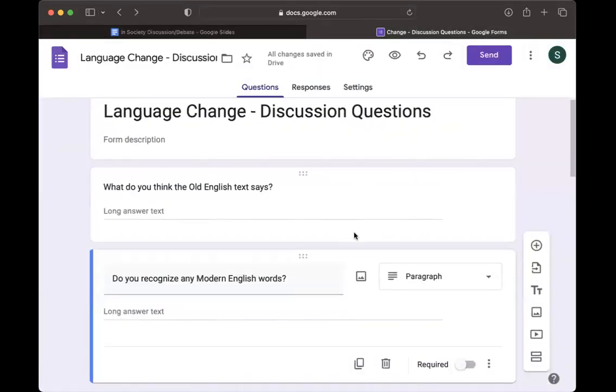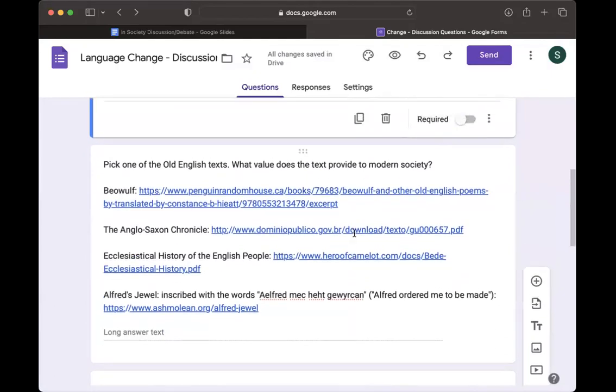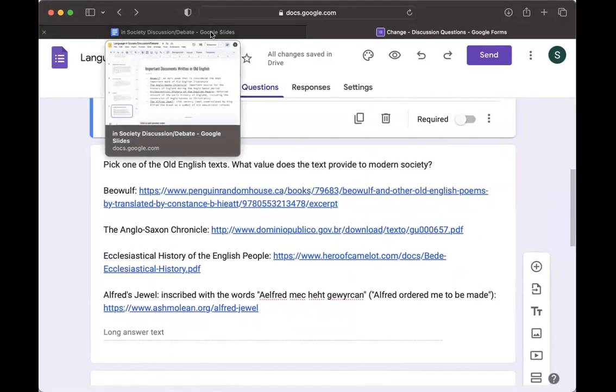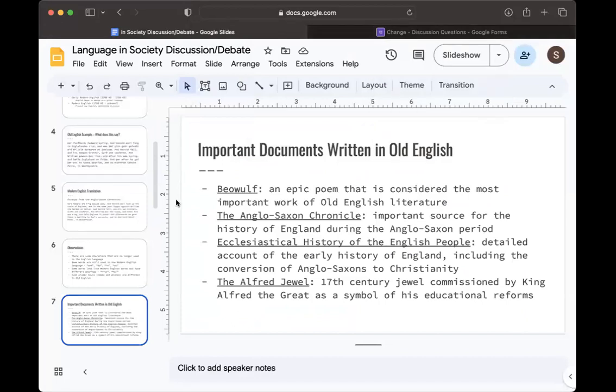So if we go back to the Google form, we can pick one of these Old English texts and try to explain what value the text provides to modern society. We can have some time to answer that question and pause the recording here.